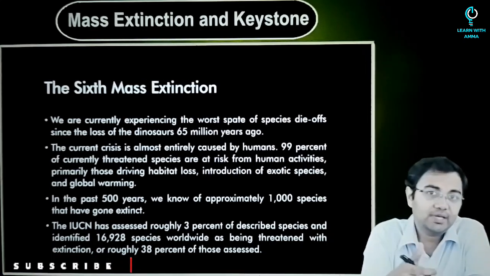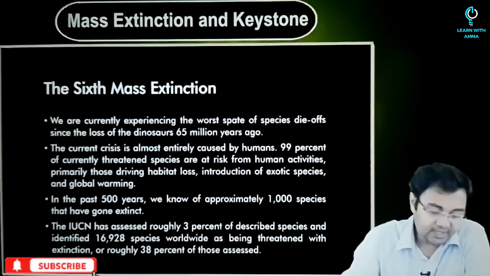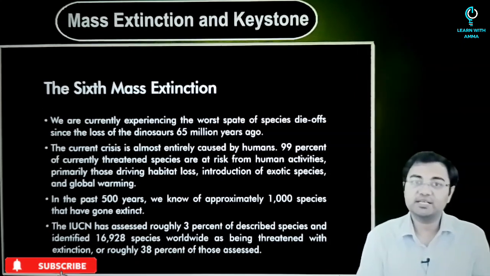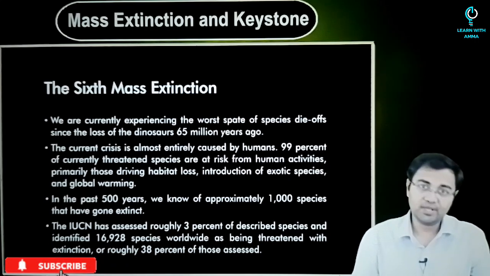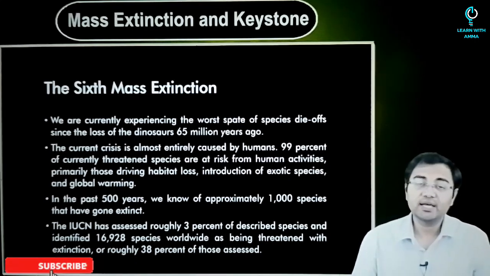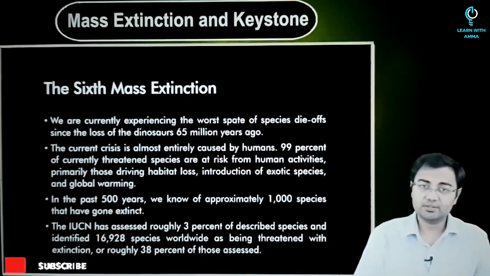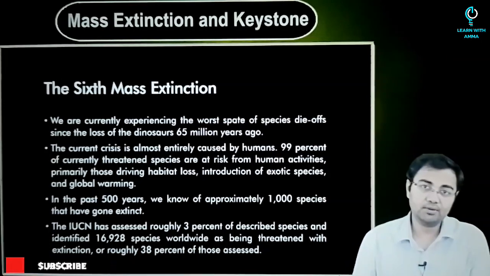And because of that, we have seen that there is another mass extinction that we are looking at. And this is a mass extinction which is very, very fast. Because if you look at all the other mass extinctions, all of them have been slow in process. For example, we talk about the continental drift. And continental drift is not something that happened in, let's say, even 100 years or thousands of years. It might have taken a million years for such a thing to happen.